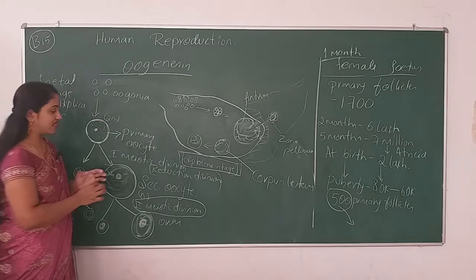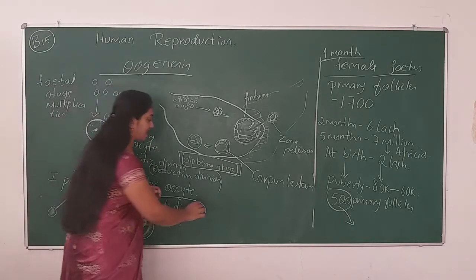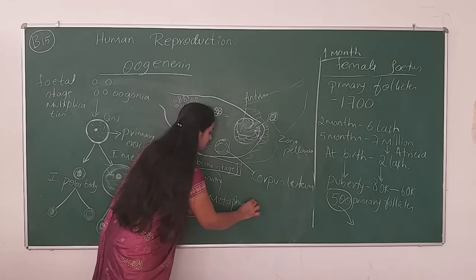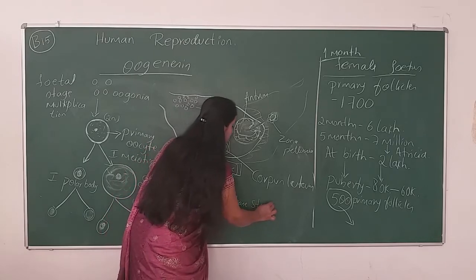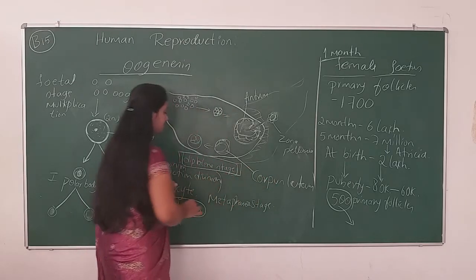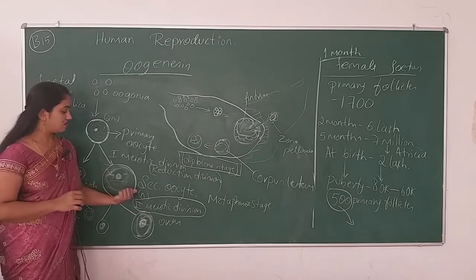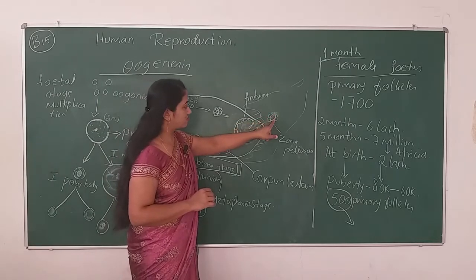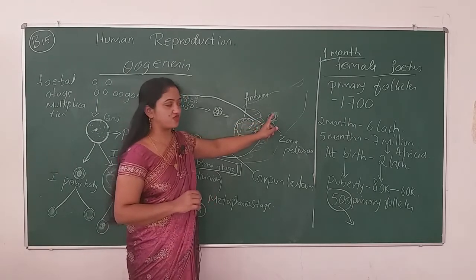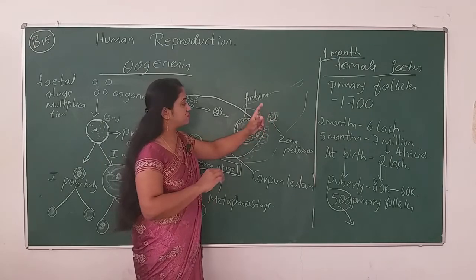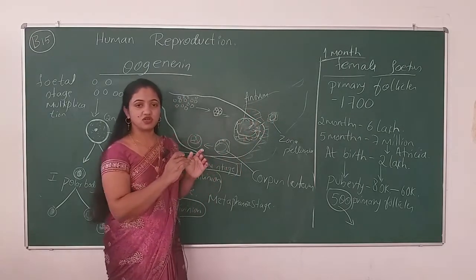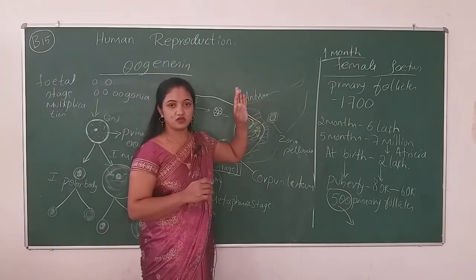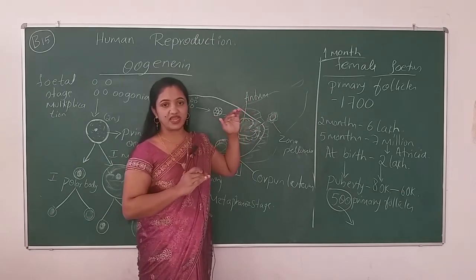The secondary oocyte will get arrested at the metaphase 2 stage. It means the secondary oocyte, or the ovum we are having in the fallopian tube, has not completed its meiotic division. It is still in the metaphase. The chromosomes are at the equatorial plate.